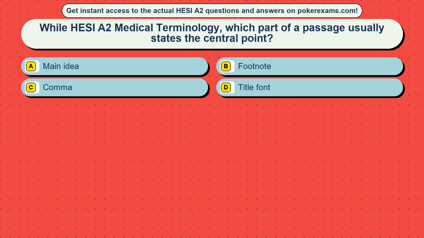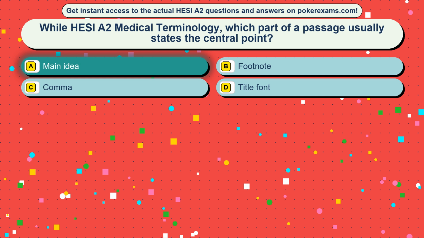Question 17. While HESI A2 medical terminology, which part of a passage usually states the central point? Option A, main idea. Option B, footnote. Option C, comma. Option D, title font. The correct answer is option A, main idea.